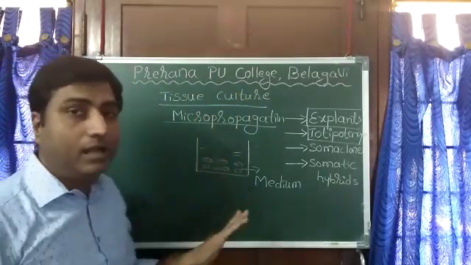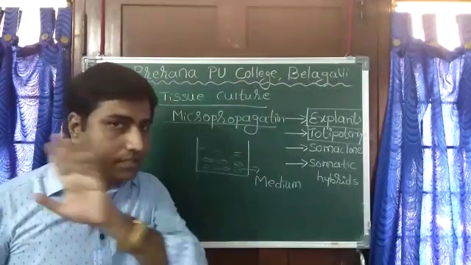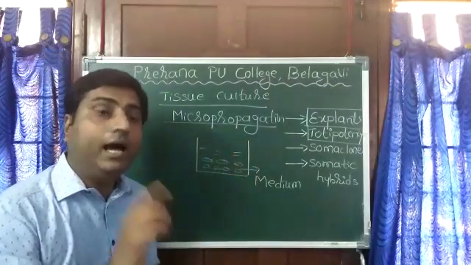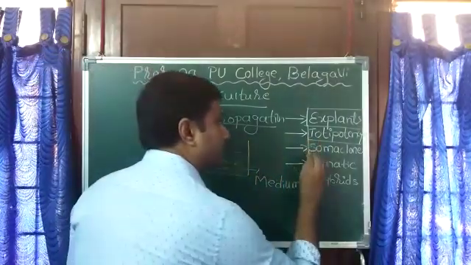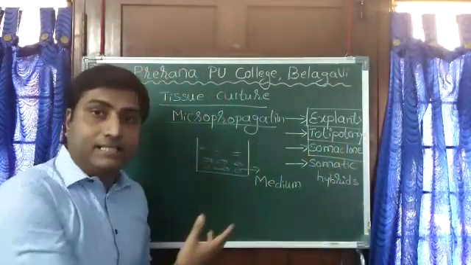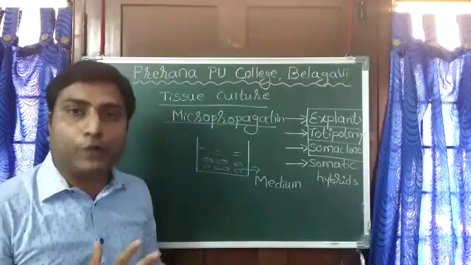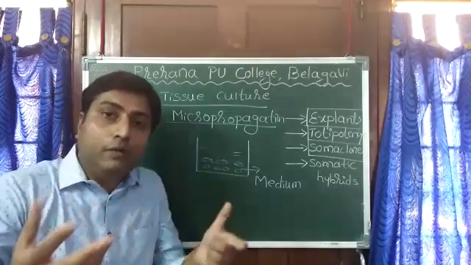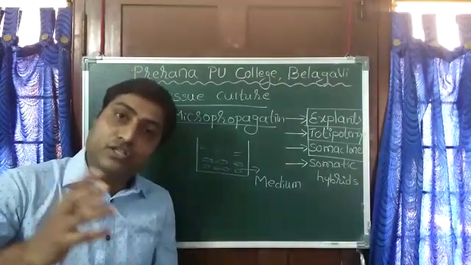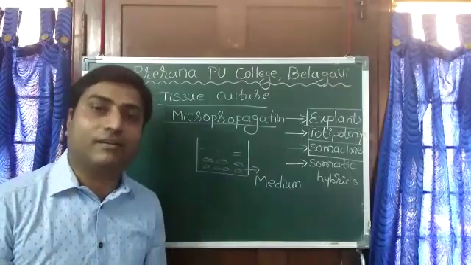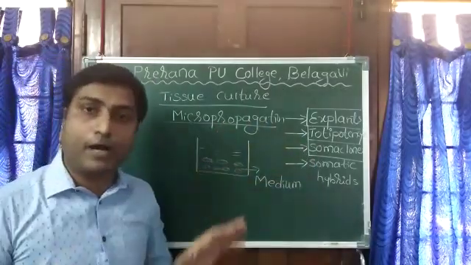Let us see what the advantages are. First advantage: all the new plants we get are called somaclones. This is an asexual, vegetative mode of reproduction, so the newly formed plants are genetically and morphologically similar. That's why they are called somaclones.